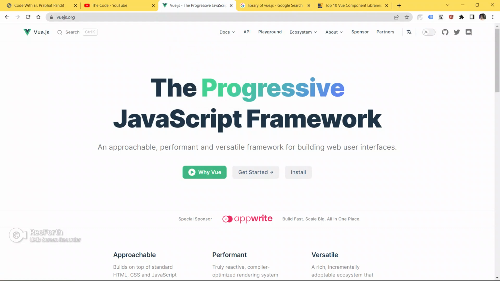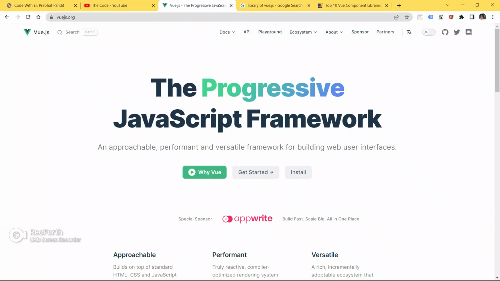As you all know, Vue.js is a very progressive JavaScript framework, an approachable, performant and versatile framework for building web user interfaces. Vue.js is used to build applications from small applications to large enterprise applications. From this video, we are going to start a new tutorial on what Vue.js is.